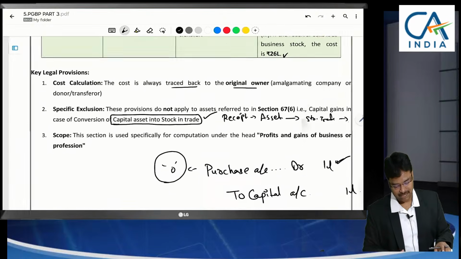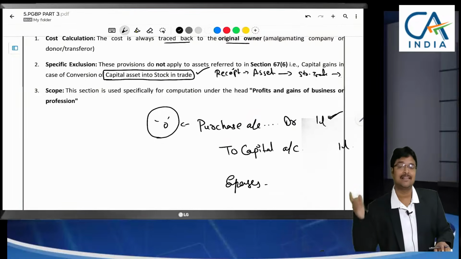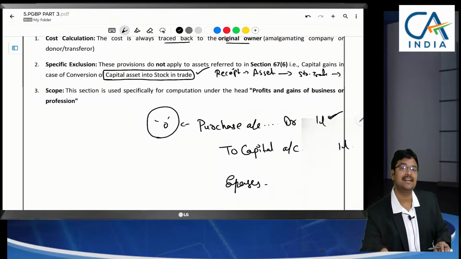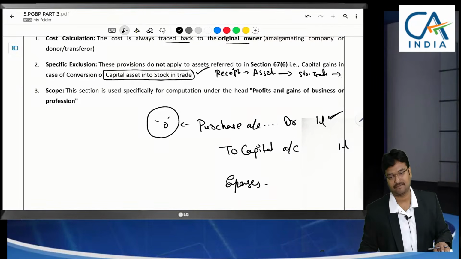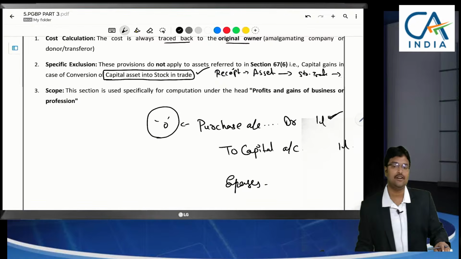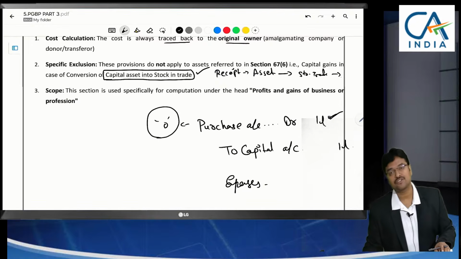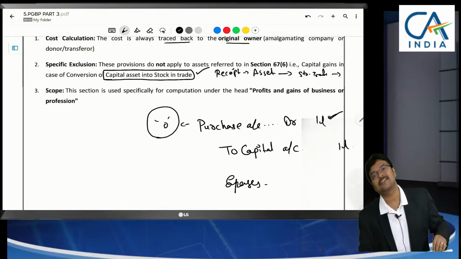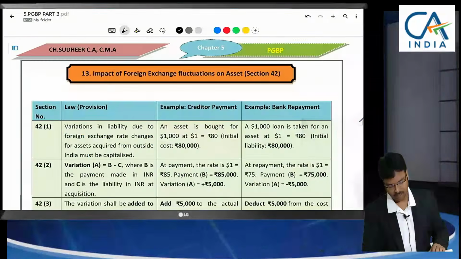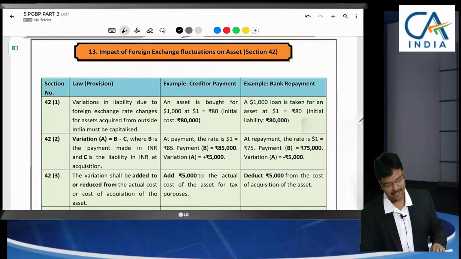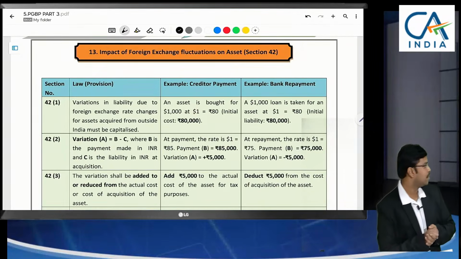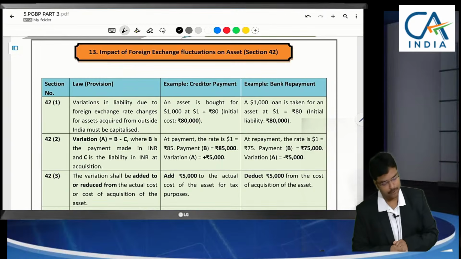This section applies only in a case where, at the time of receipt of the gift itself, it is our stock in trade. When it is later converted into stock in trade, then the concept of conversion of capital asset into stock in trade applies, not this section. So by that we have completed section 41. Now let us enter section 42.